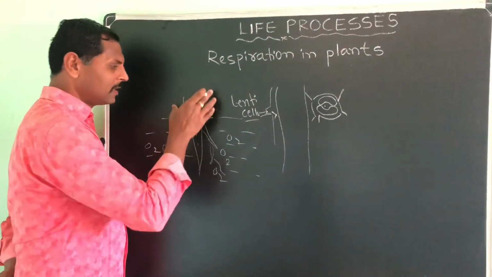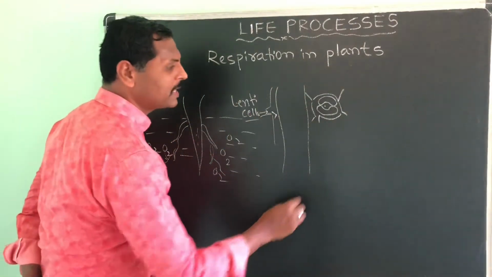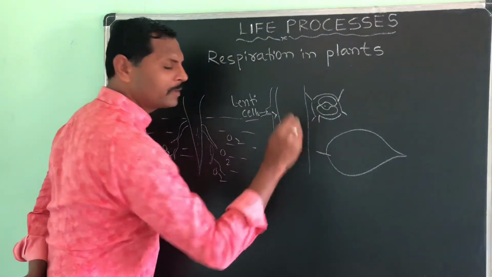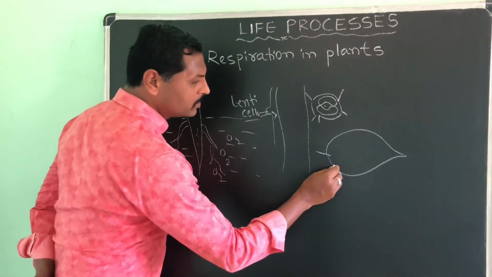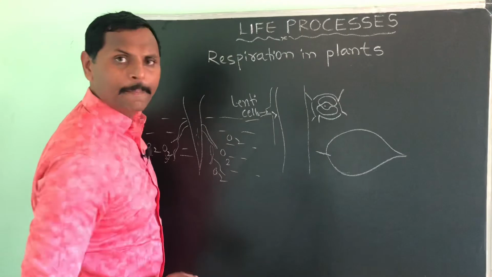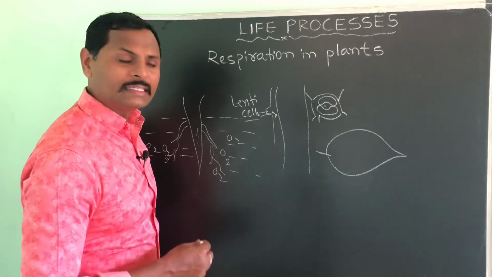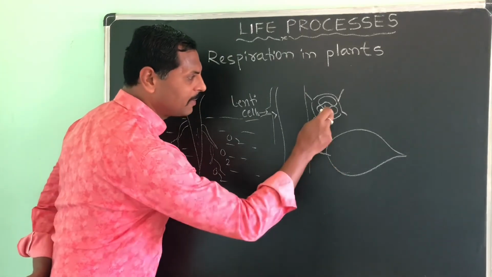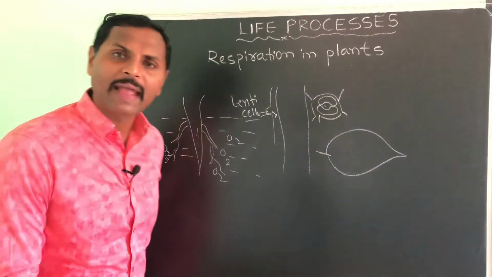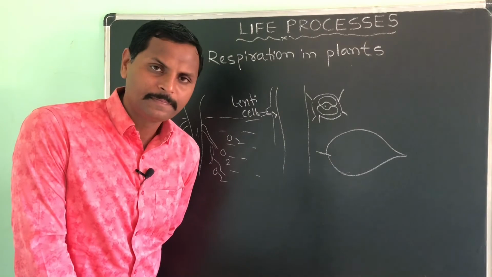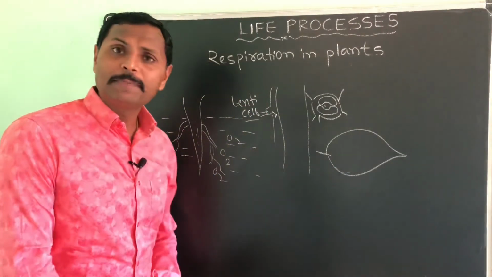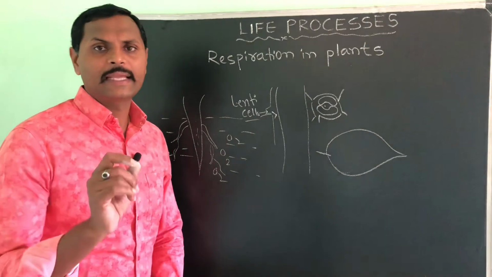So, next, this is what? Respiration in stem, respiration in roots, respiration in leaves. Okay. In the leaves, this is lower epidermis and upper epidermis, as we discussed in the photosynthesis. There we will find the same like structure, stomata, and through that stomata exchange of gases takes place. Okay, all right. So this is how respiration in plants takes place.